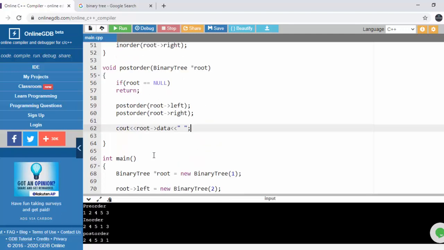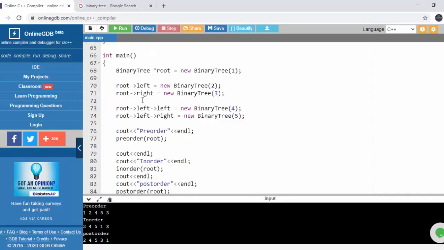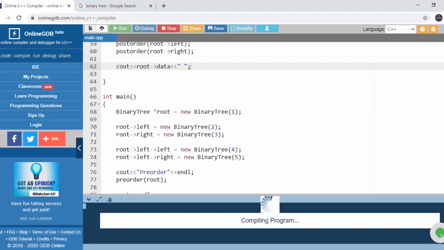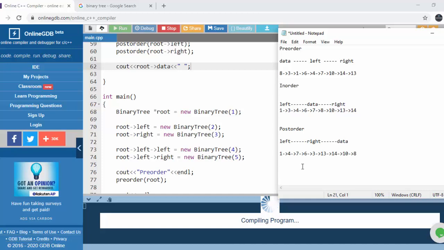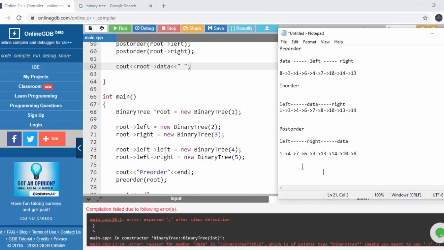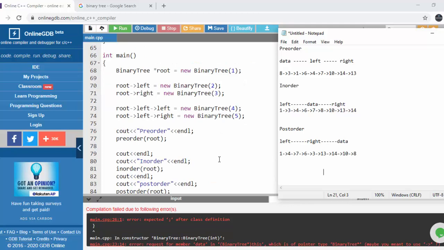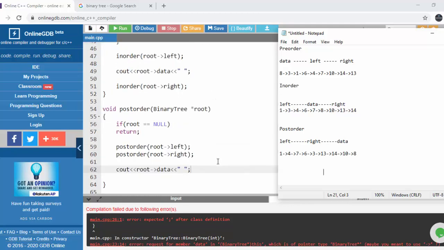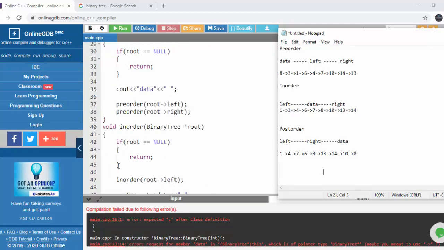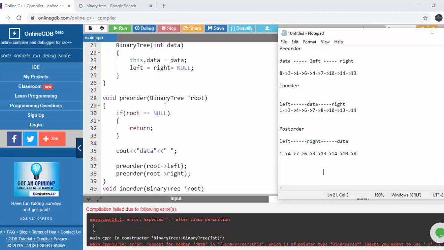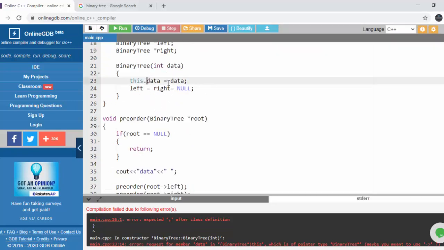So this is our tree, and this is just a basic one. We will be declaring the root. Let's just see if it's working fine. The tree that I have taken is a really simple tree, just for basic understanding. There is some syntax error. We will see line number 26. Line 26 should be like this.